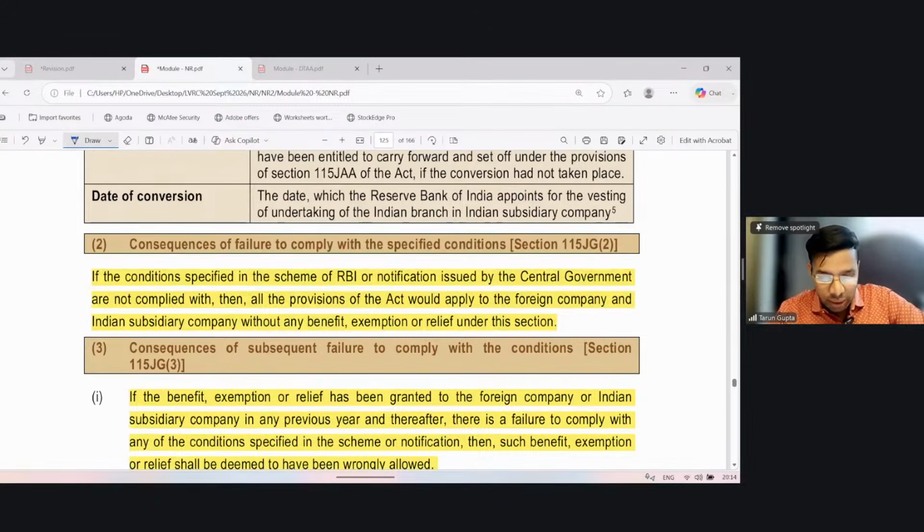If the conditions specified in the scheme of the RBI notification issued by the Central Government are not complied with, then all the provisions of the Act will apply for the foreign company and the subsidiary company without any benefit. Okay. So this conversion has been approved by a scheme approved by the RBI. Such scheme had some conditions, and if such conditions have not been complied with, then the benefit of the income tax capital gain exemption on conversion shall not be applied.